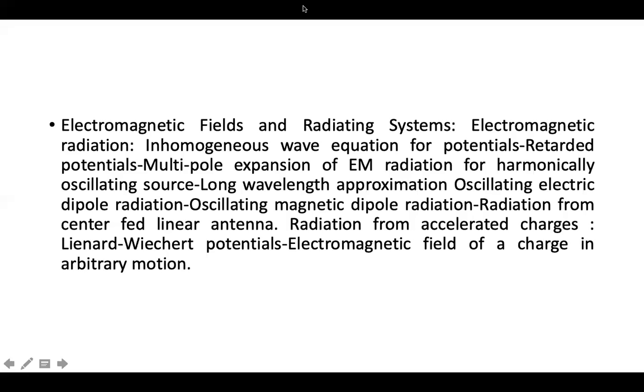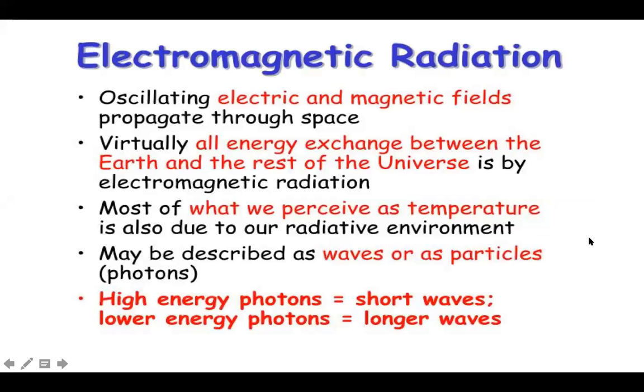In that we have the inhomogeneous wave equation for potentials, retarded potentials, multipole expansion of electromagnetic radiation for a harmonically oscillating source, long wavelength approximation, oscillating electric dipole radiation, oscillating magnetic dipole radiation, then radiation from a center-fed linear antenna, then radiation from accelerated charges. In that we have the famous Liénard-Wiechert potentials.